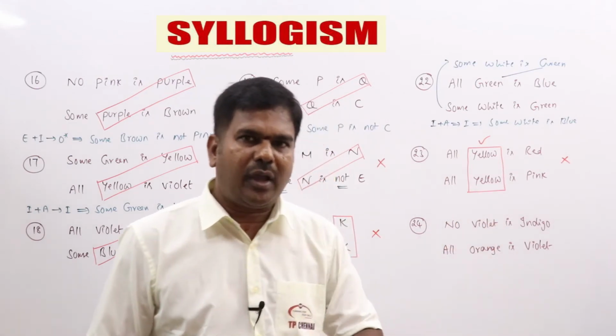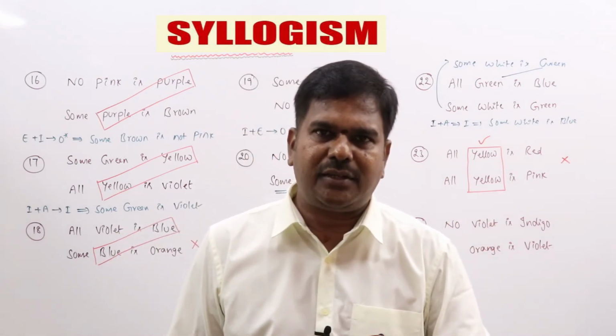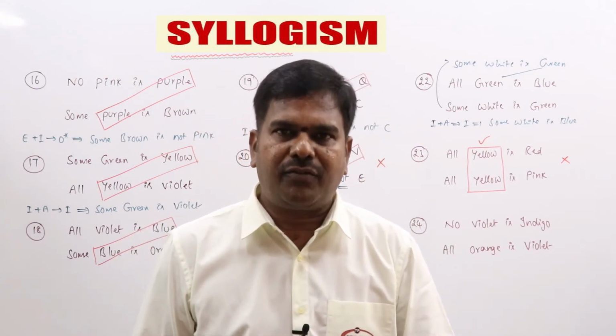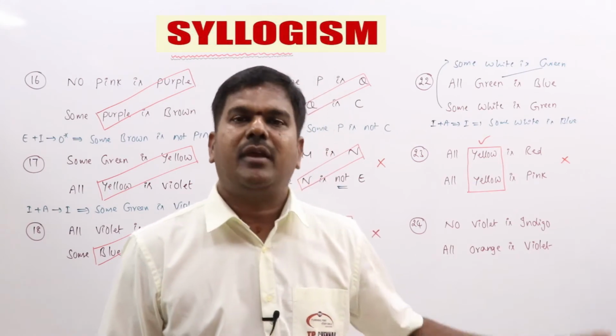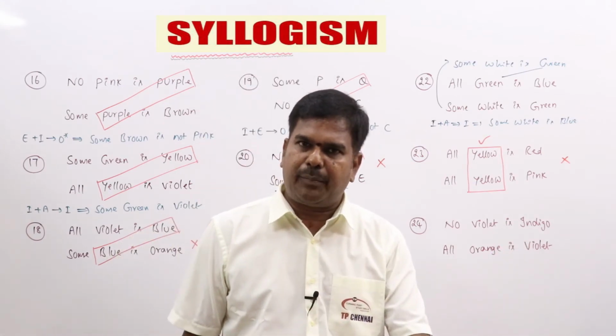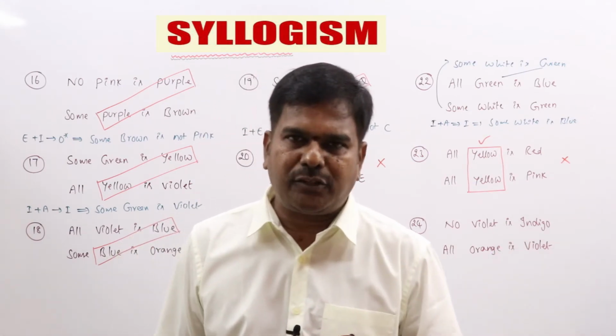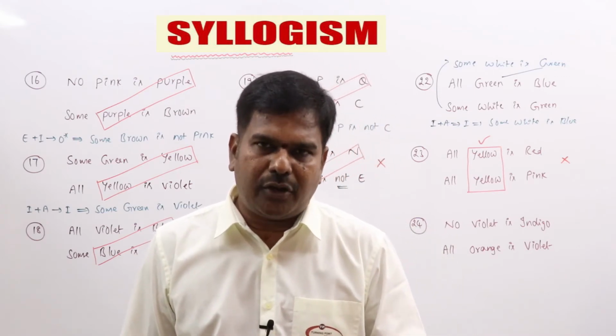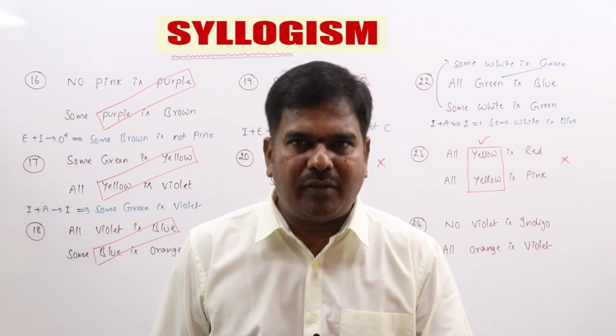Yes, I told you we do have a conclusion. Once you learn the second stage conversions, yes, we do have a conclusion, but as of now based on 6 rules we are saying no. I just repeat, both A statements with the common term as predicate, you will never get a conclusion, but both A statements with the common term as subject, we do have a conclusion.